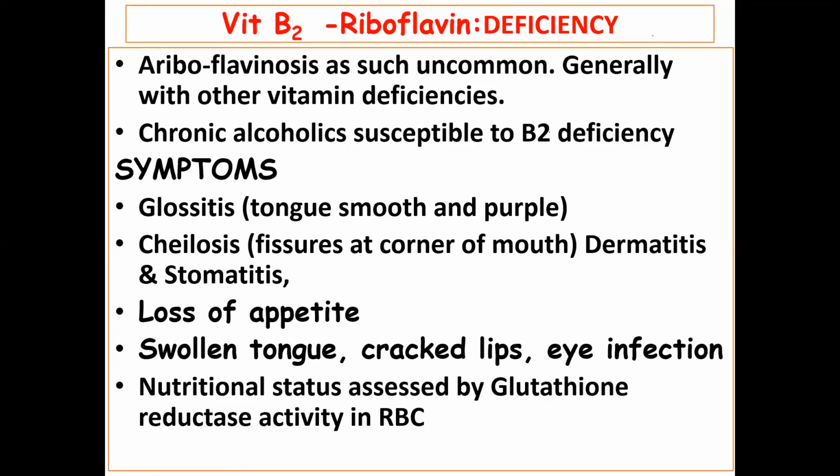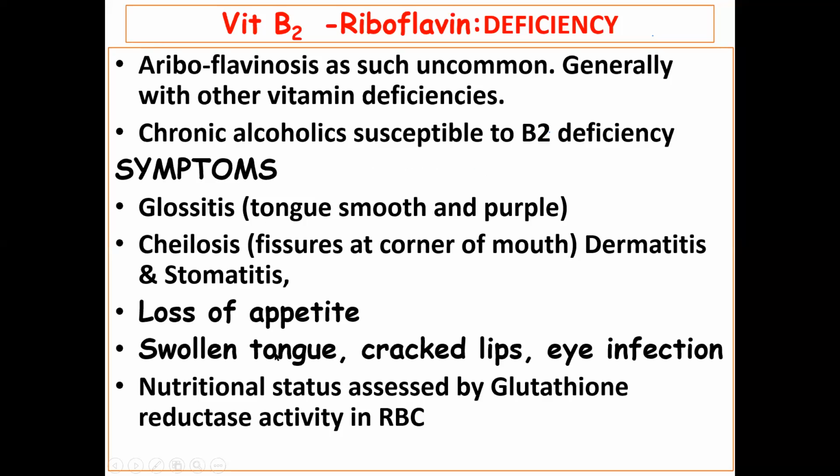So ariboflavinosis as such is uncommon. It is along with other vitamin deficiencies. Like thiamine, chronic alcoholics are susceptible to B2 deficiency. Symptoms are glossitis, tongue is smooth and purple. Glossitis means हमारी tongue में usually fissures रहते हैं, it is not smooth. तो अगर B2 deficiency हो जाता है, riboflavin deficiency if it is there, the tongue becomes smooth and purple. That is called as glossitis.